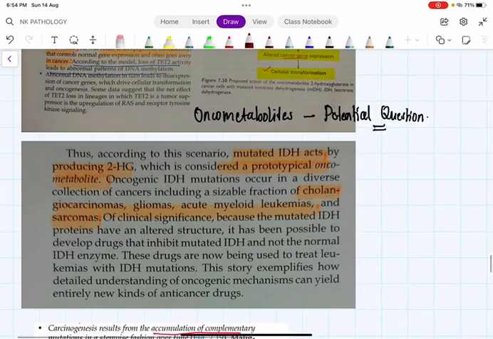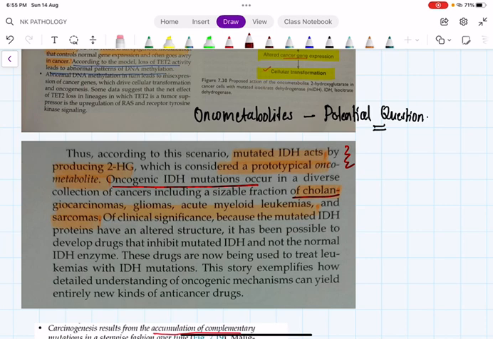And here comes a question. This mutant IDH produces 2-hydroxyglutarate, which has been considered a prototypical oncometabolite. Why? We have oncogene, oncoprotein, and oncometabolites because these metabolites are going to enhance cancer gene expression, and oncogenic isocitrate dehydrogenase mutation has been implicated in the pathogenesis.